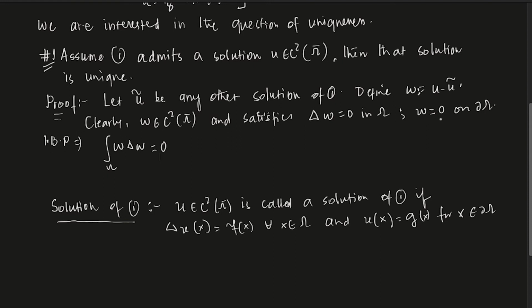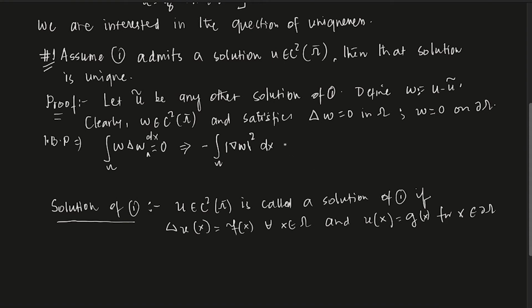If we can show that w equals 0 is the only possible solution, then we are done, because if w is 0, u equals u tilde, so there is only one solution. Now let us assume that w is not 0, so we can just multiply by w. So w Laplacian w is also 0. Even if it is 0 it doesn't matter, but anyway, the integral over omega of w Laplacian w equals 0. Now if you do an integration by parts here, what will it look like? Integral over omega of gradient of w squared dx. I forgot to write dx.